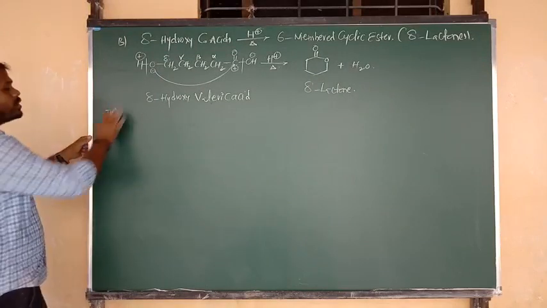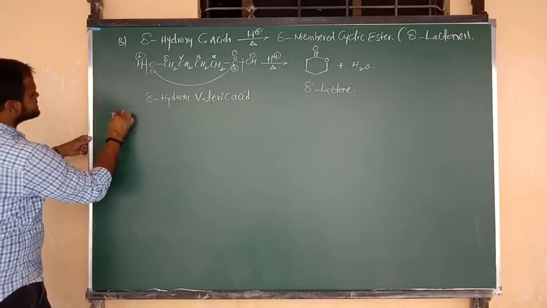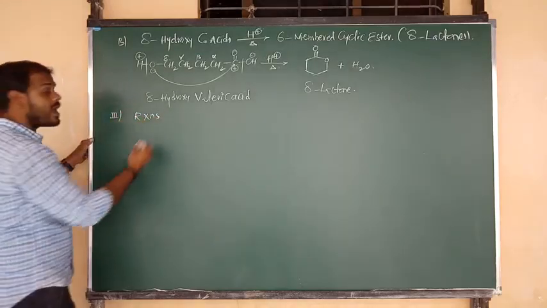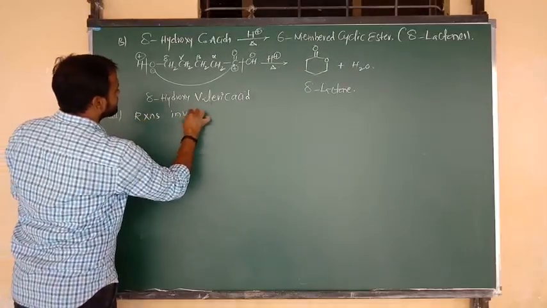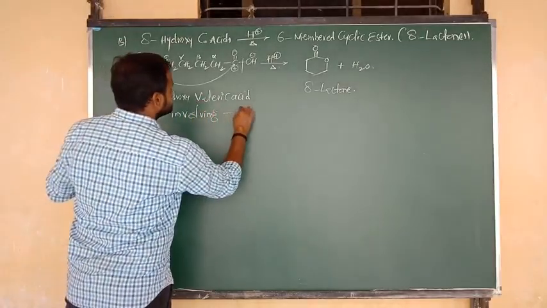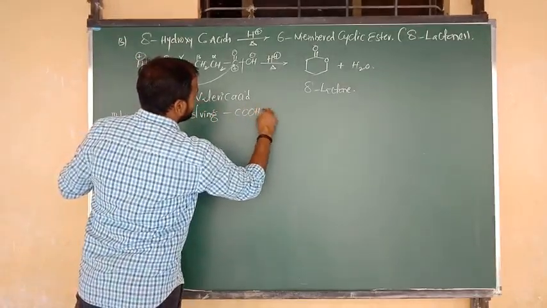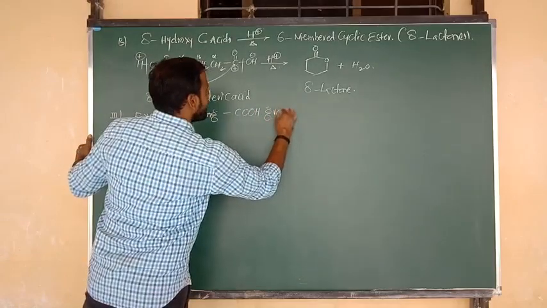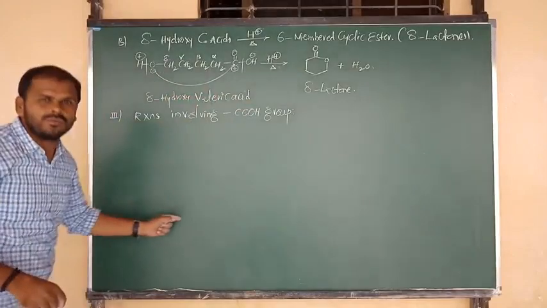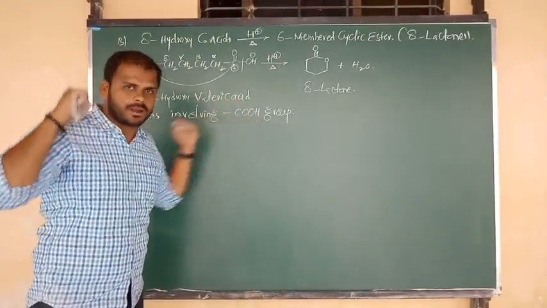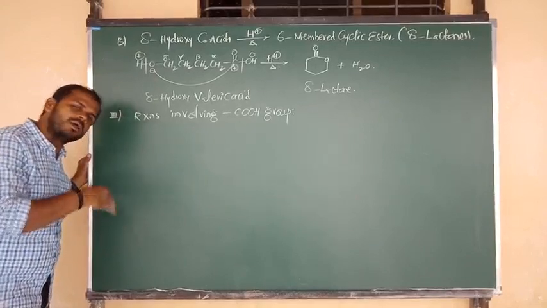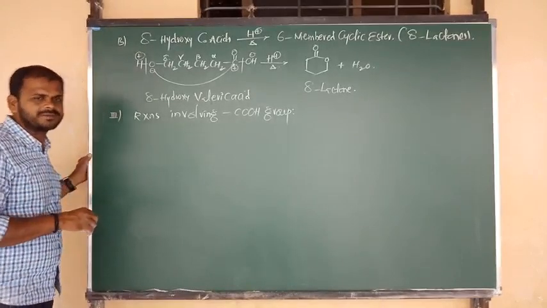As I told you already, for type 3 reactions we put the heading: reactions involving the COOH group, that is, reactions involving the carboxylic functional group. In that, I will show you only one reaction now. The remaining we will discuss in tomorrow's class.